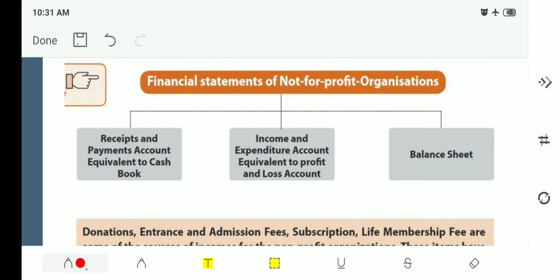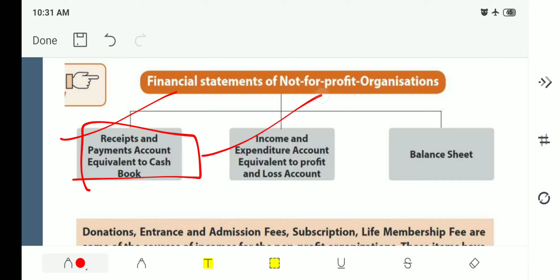See, receipts and payment account is equivalent to cash book. Sorry, in NPO, the cash book is not maintained, but receipt and payment account is maintained. Next, income and expenditure account is equivalent to profit and loss account, as well as next, the balance sheet.